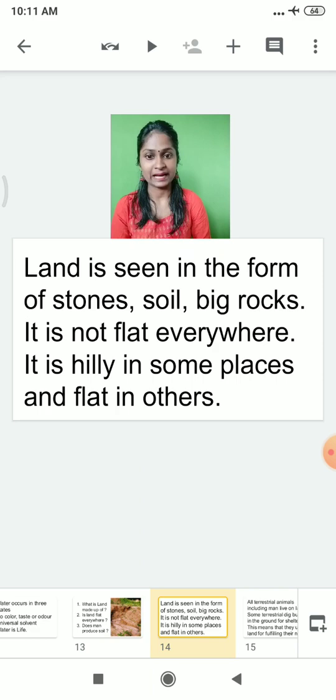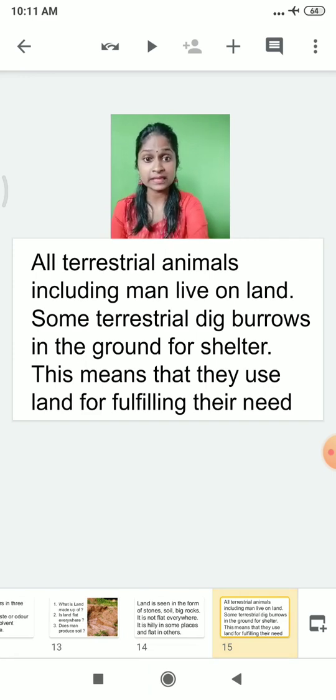As you know, land is seen in the form of stones, soil and big rocks. The soil is a mixture of everything, no? And it is not flat everywhere. It is hilly in some places and flat in some places. And most importantly, you all know that all terrestrial animals including man live on the land.